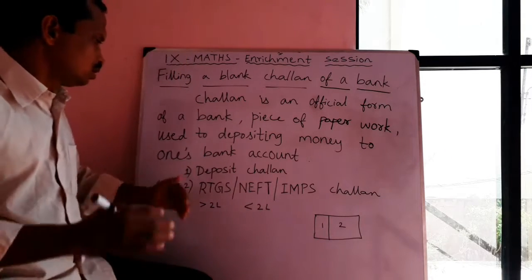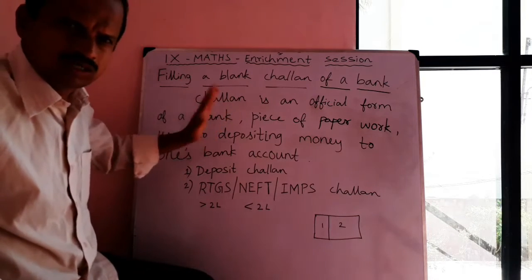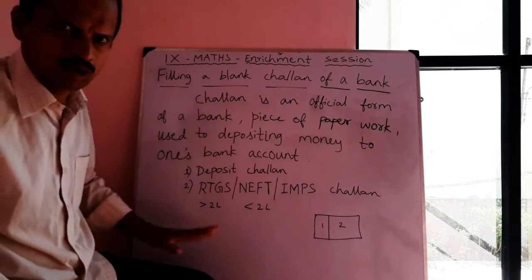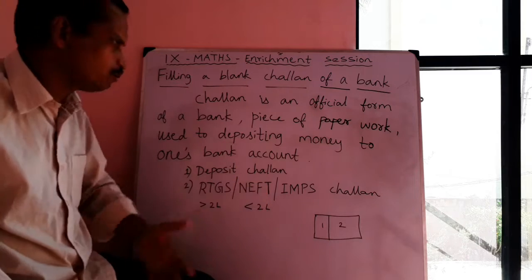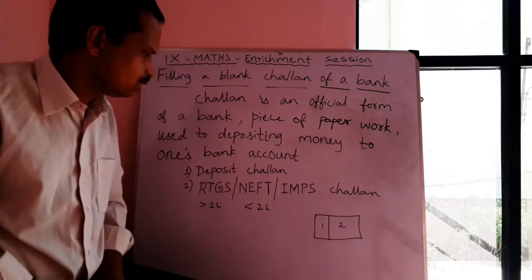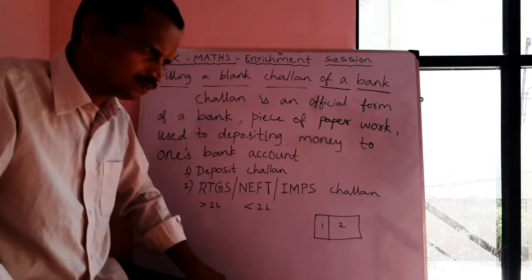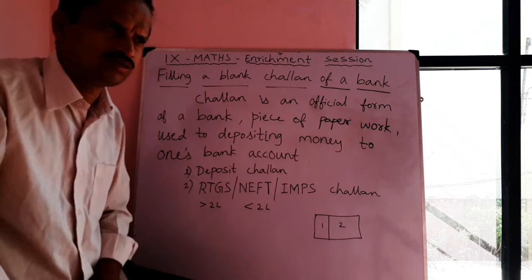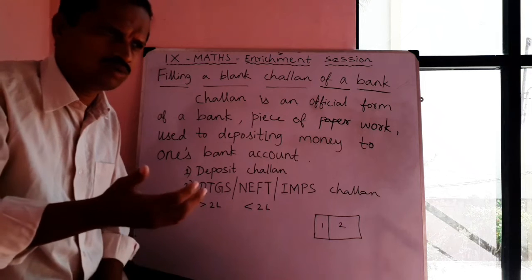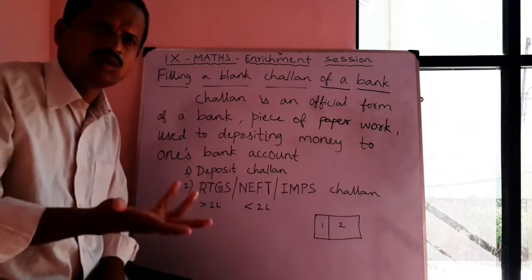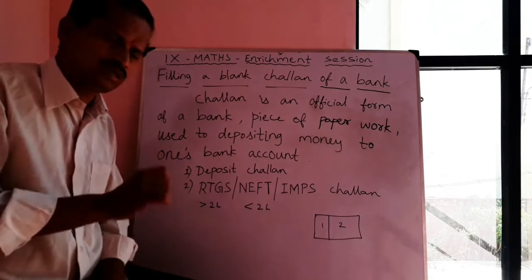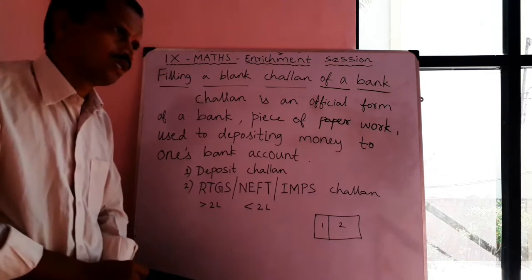I also explained what a Chalan is. A Chalan is an official form of a bank. It's a piece of paperwork which is used to deposit money into one's bank account. This is the simple meaning, but there are many Chalans. One is the paying slip. If you take a loan from a bank, then we have to pay correctly, monthly wise, like that. So there is a paying slip for that.